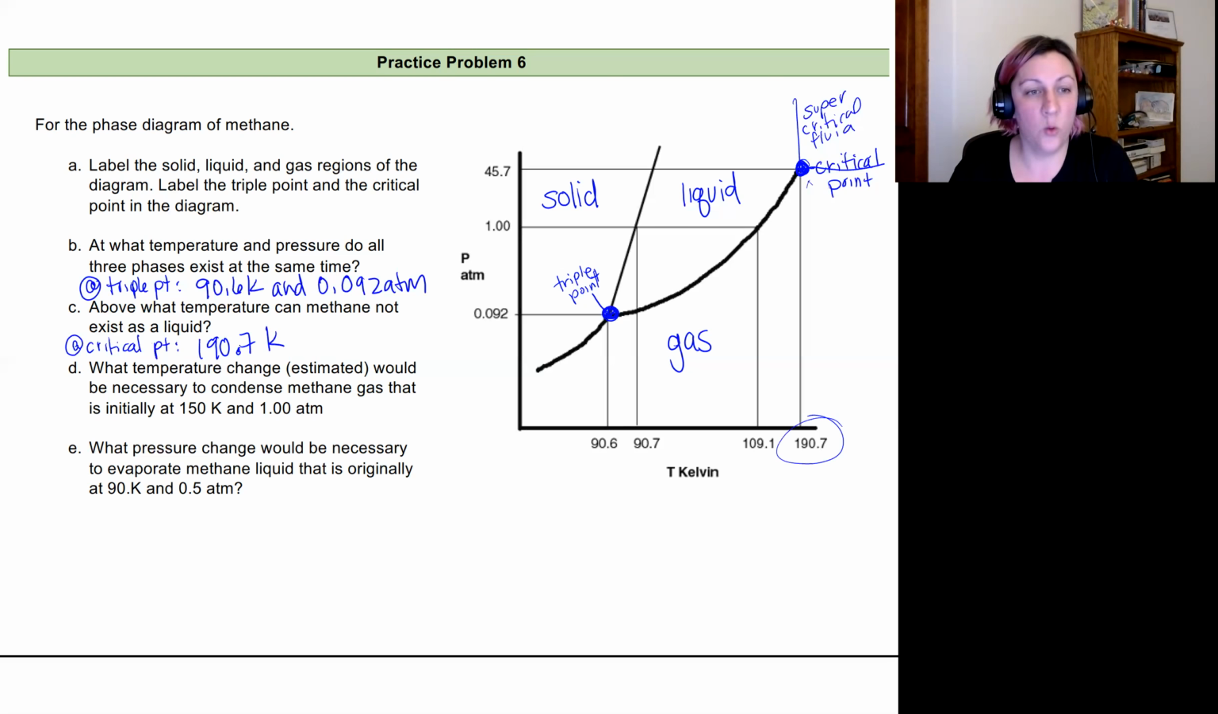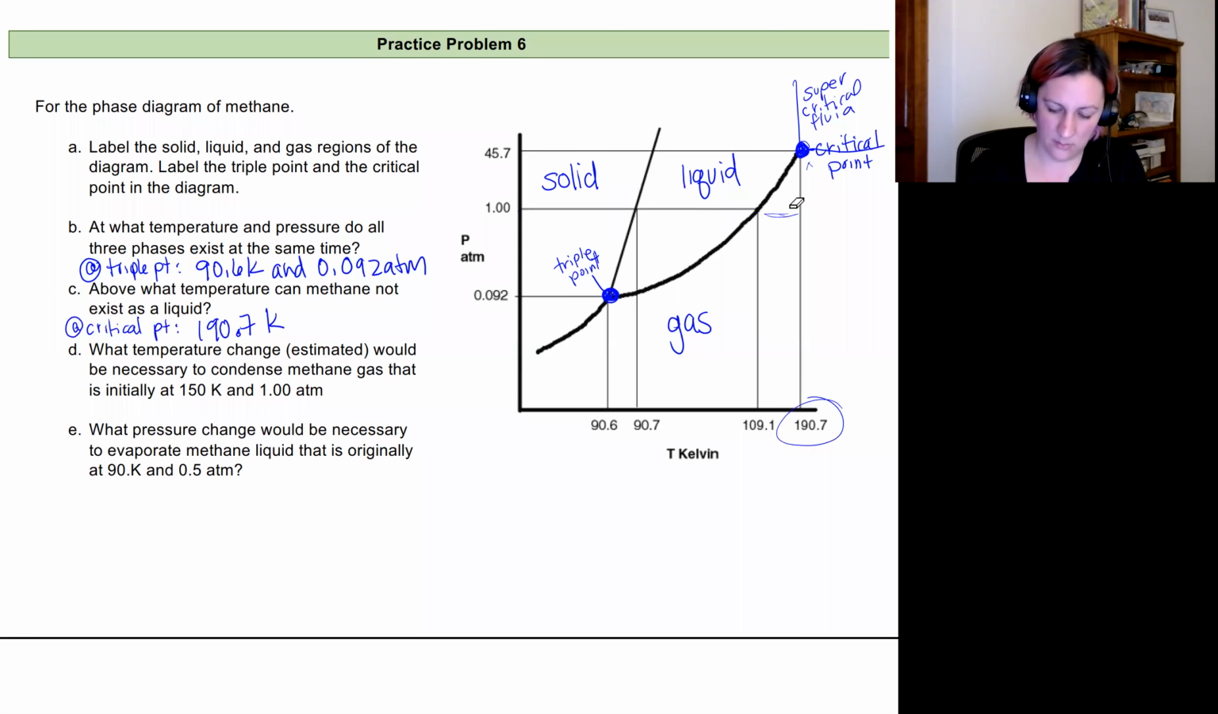All right, so what temperature change, estimated, would be necessary to condense methane gas that's initially at 150 Kelvin and 1 atmosphere? So let's go find our 1 atmosphere right here. So we've got a nice line for it. Our 150 Kelvin is going to exist somewhere in the gas phase over here, somewhere in between these 2 points. So let's call it about right here.